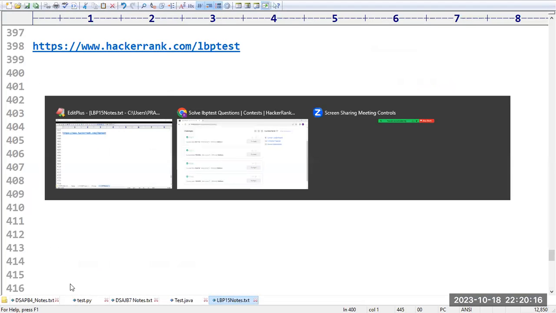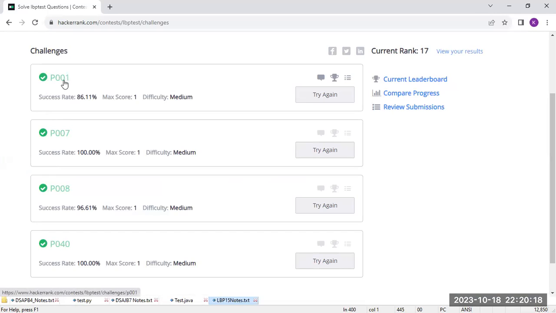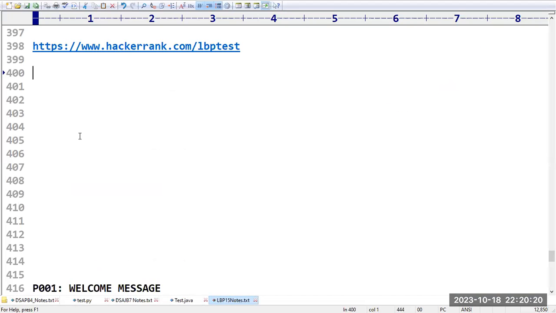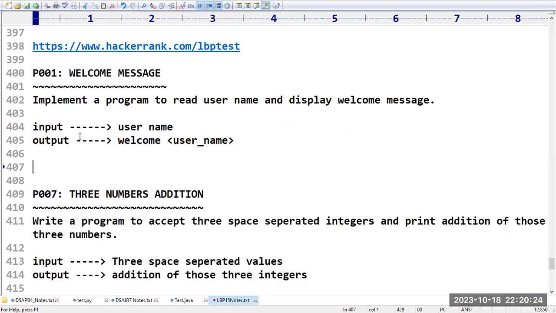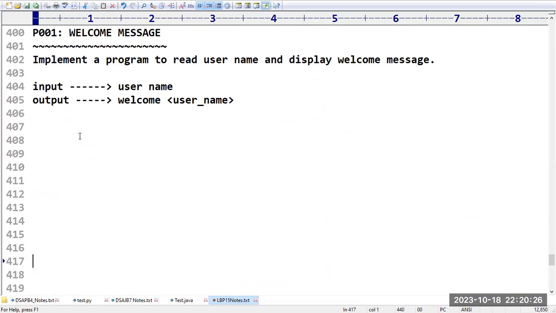What is the first challenge here? We have program number 001. I already copy pasted the programs here. Let us analyze the problem statement. It is Welcome message. We have to implement a program to read a username from the user and display a welcome message.